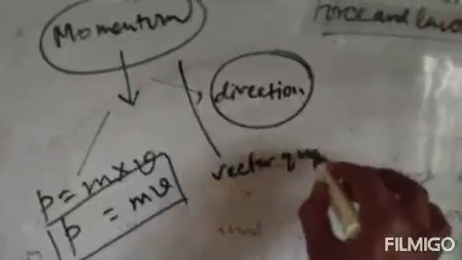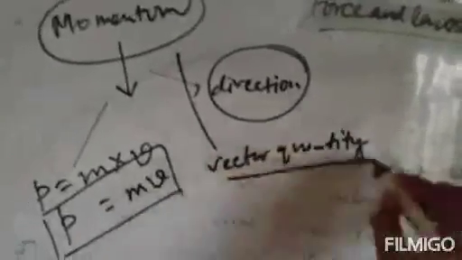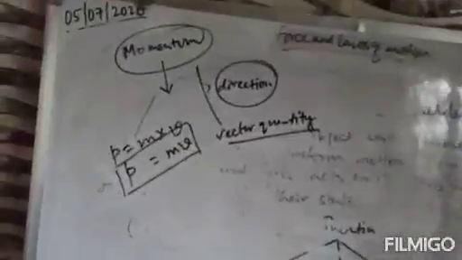That means it is a vector quantity. As it has a definite direction, that means it is a vector quantity. Now you know what is a scalar quantity and what is a vector quantity.